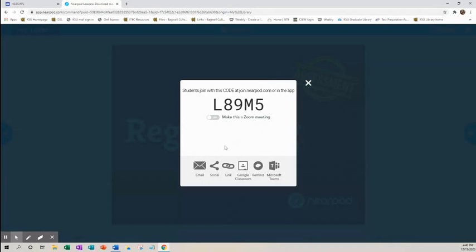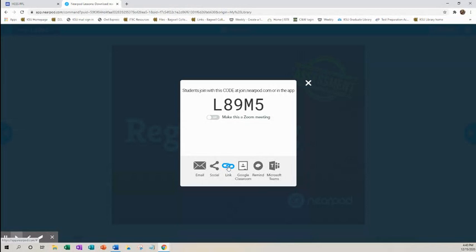You can share this code with your kids in Microsoft Teams. So if you're on Microsoft Teams and you're a digital learning teacher, you can click on Microsoft Teams. It'll send this code to those kids and boom, they're automatically seeing the Nearpod and you're on a Teams meeting, which is really cool. You can send it to Remind 101. You can send a link. You can copy the link and send it.